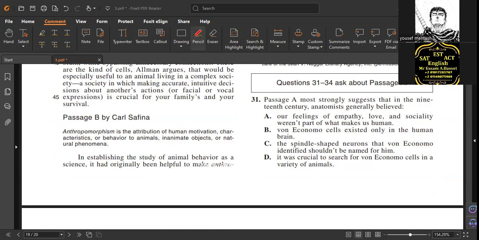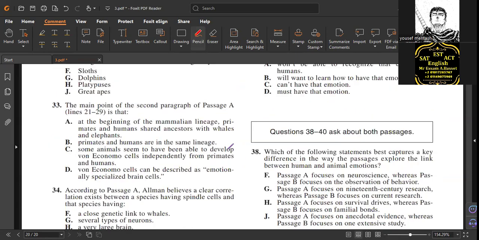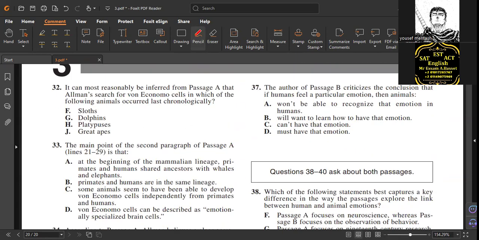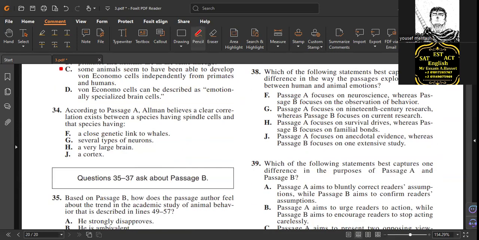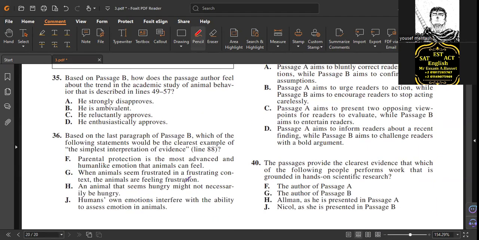31. 31, I did B. Yes. 32 G. Yes. 33C. 33C, yes. 34H. 34H, correct. 35B. 35B, wrong. 35, it's A. It gives you lines showing how to make it wrong.